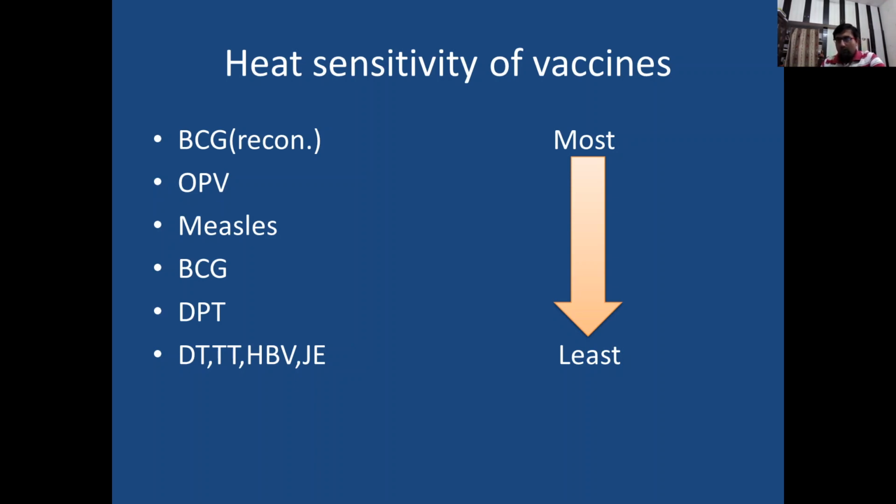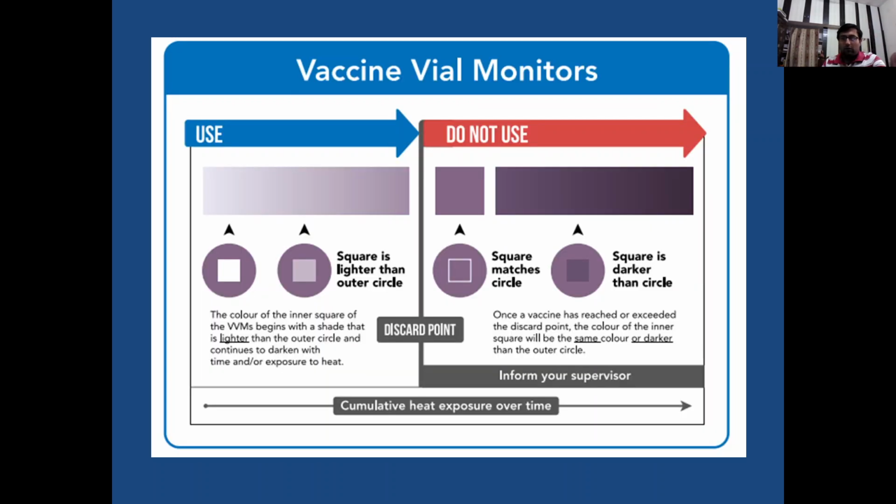So what we do here, we use a vaccine vial monitor, which indicates whether the vaccine has been exposed to extreme temperature, so that its efficacy is decreased, or that the vaccine is not suitable for use. So what is a vaccine vial monitor? It is a strip which is seen on the vaccine bottles. If the color of the inner square is lighter than the outer circle, then that vaccine is not damaged due to heat.